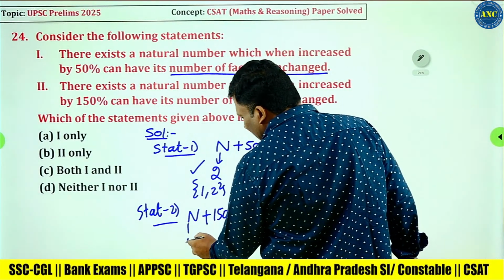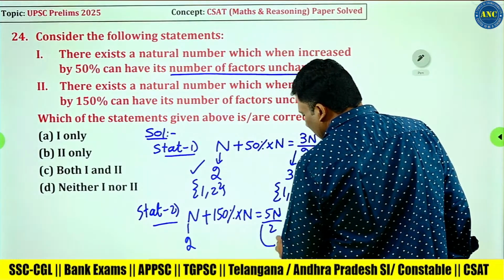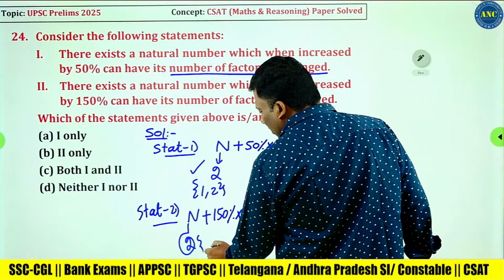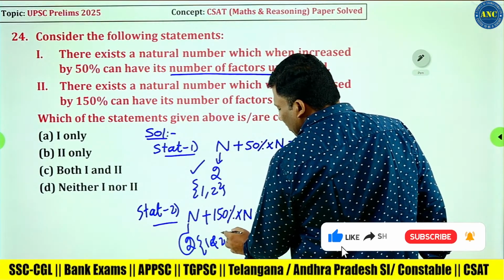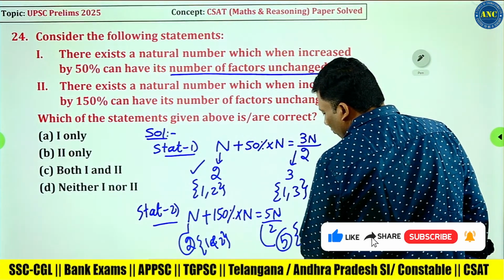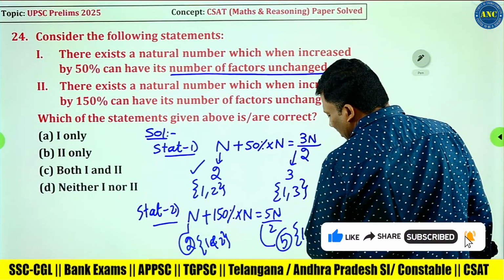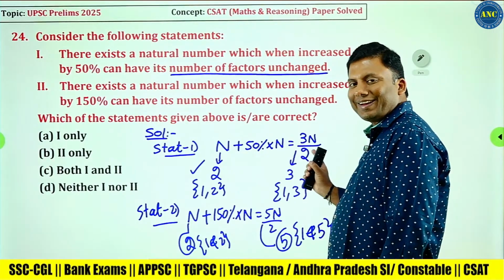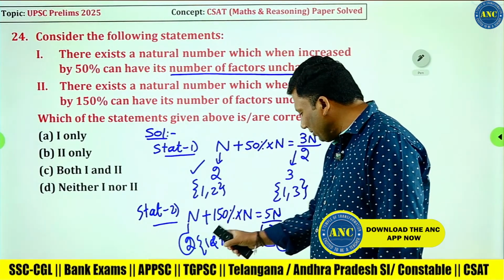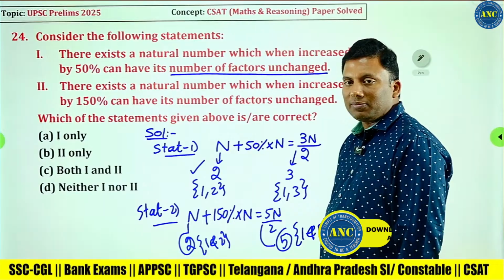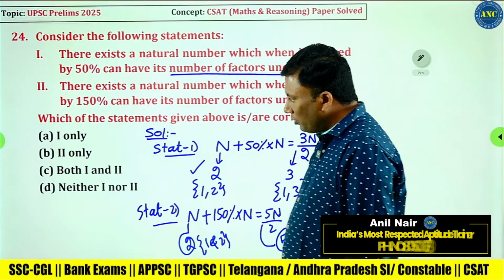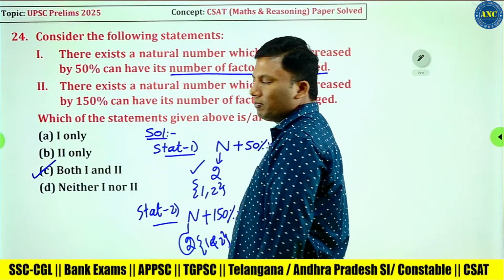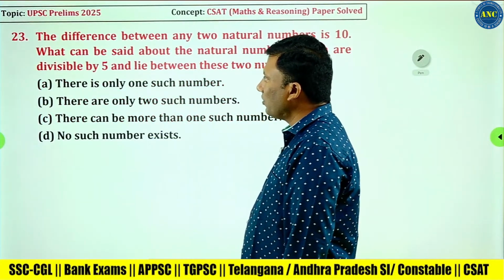If I take n again as 2, here it will be 5. The factors of 2 are 1 and 2. The factors of 5 are 1 and 5. Again it is unchanged, because here I got a prime number and here also a prime number. That means in both the cases, the number of factors remain unchanged. Both 1 and 2.